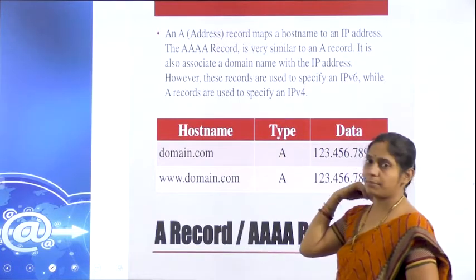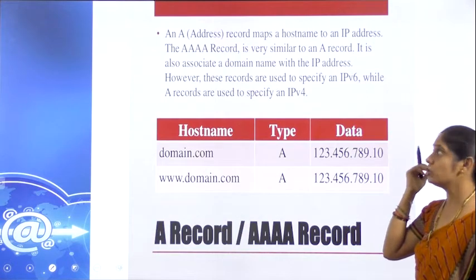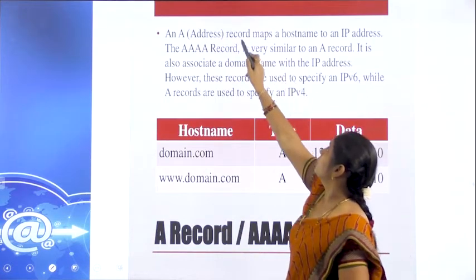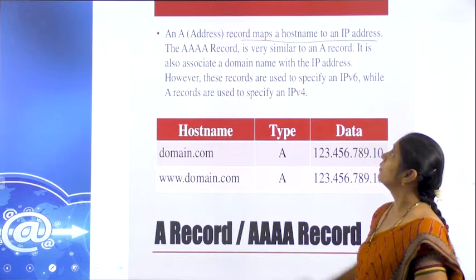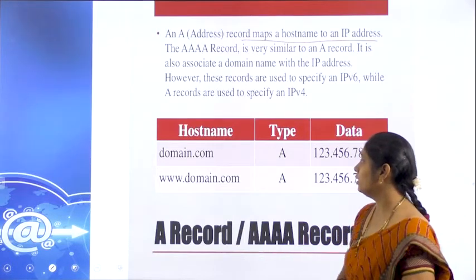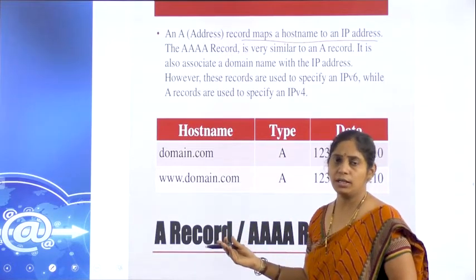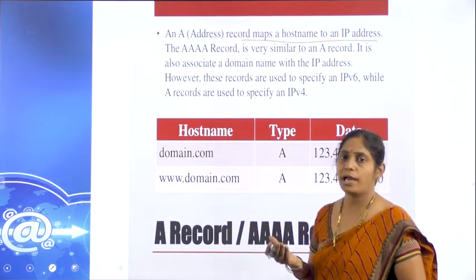See the first type, A. This is one type of resource record, which maps a host name to an IP address. The resource record itself is for converting the namespace to an IP address.